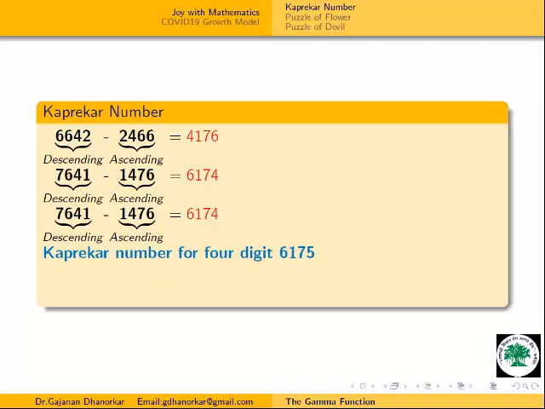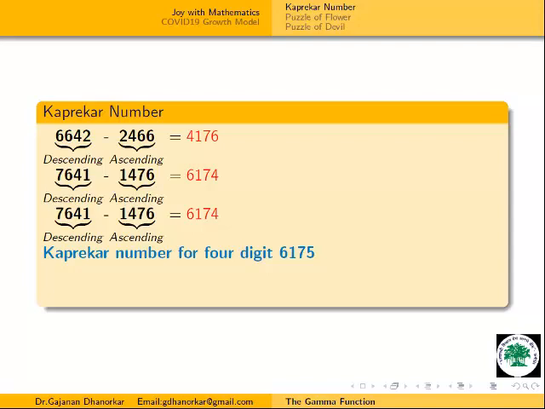Any doubt here? If you have a doubt, then you can put it in our chat window. My request to all students, moreover school level students, is that you should find the Kaprikar number for 2 digit, 3 digit, 4 digit, and 5 digit numbers and try to solve. Try to find the Kaprikar number for all digit numbers up to 5.